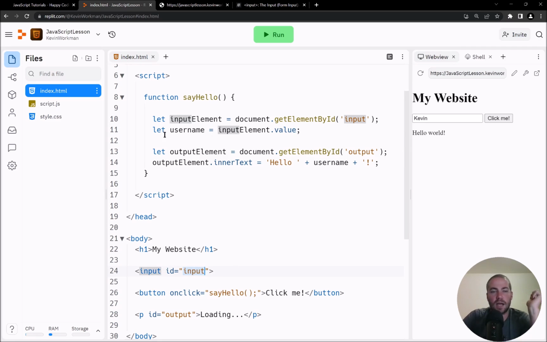And then I create a new variable called username, and I set that equal to whatever the element's value is. I remember the username. Then I create a new variable called outputElement, set that equal to the reference to whatever element has the ID of output, which is this one down here. And then finally, I take that element and set its inner text to this whole thing, hello plus username plus an exclamation point.